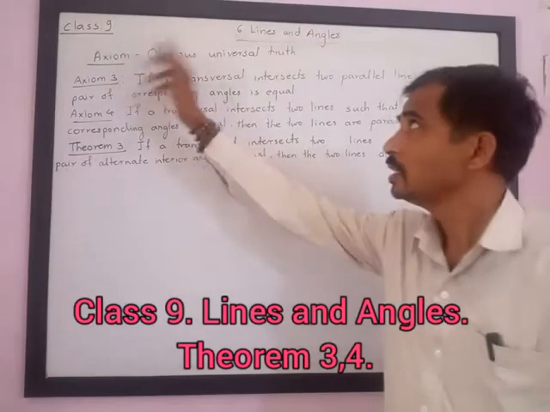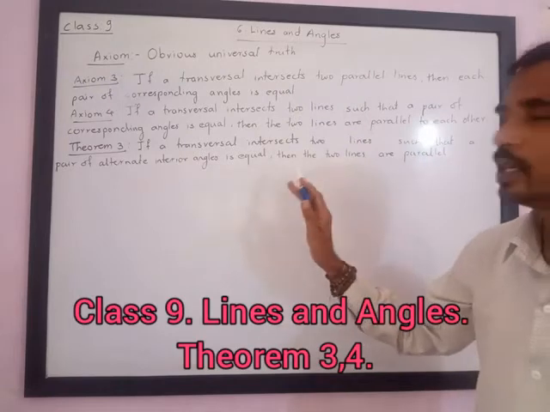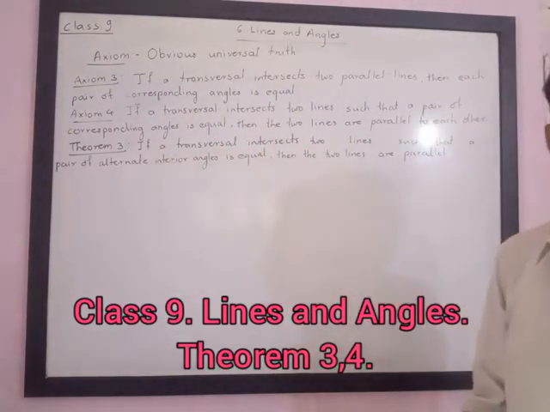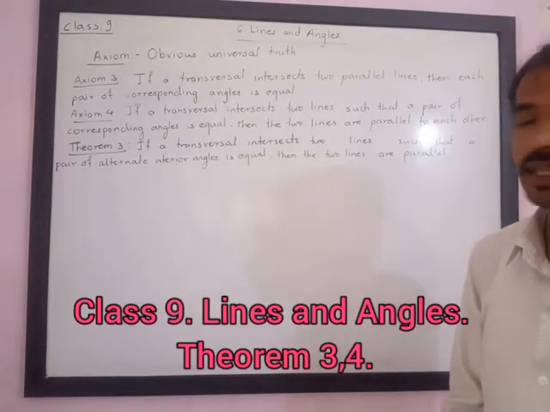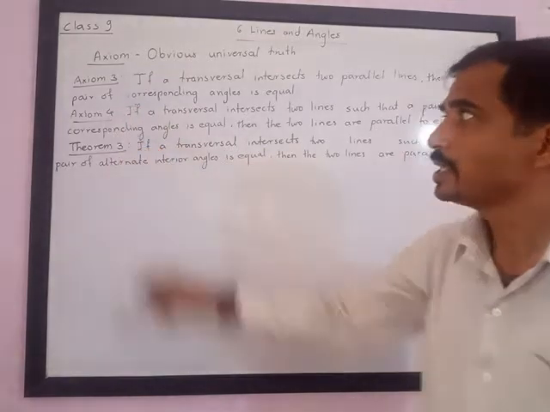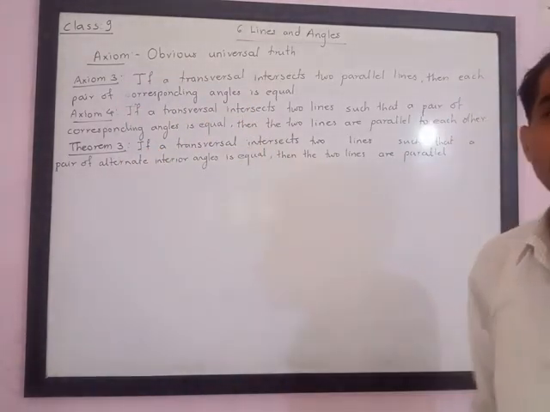In class 9, we have 6th chapter, lines and angles, and we are studying the converse of the alternate angle theorem. Here we have already studied axiom 3 and axiom 4, and on these axioms only we are having certain theorems to prove.